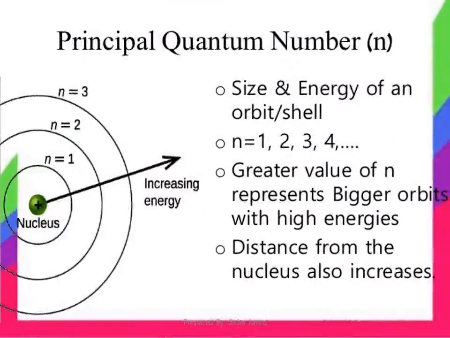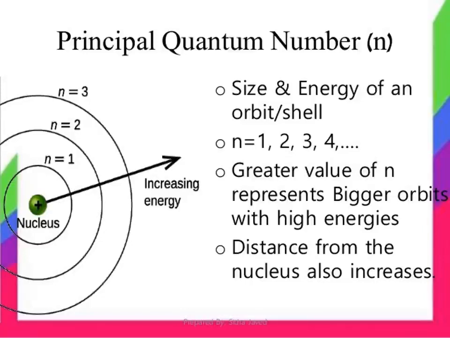The first quantum number is the principal quantum number. It is used to find the size and energy of the orbit or shell. The n value is 1, 2, 3, 4, and it is represented by the letter n. The greater the value of n, the bigger the orbit and the higher the energy. The distance from the nucleus also increases.